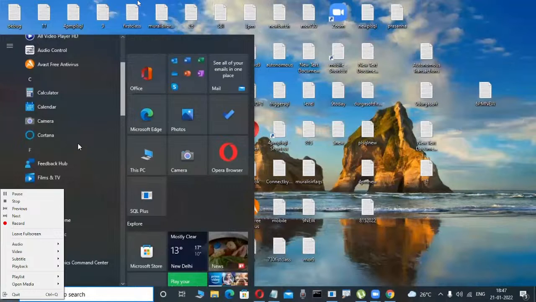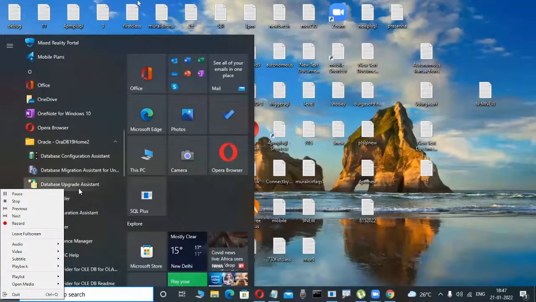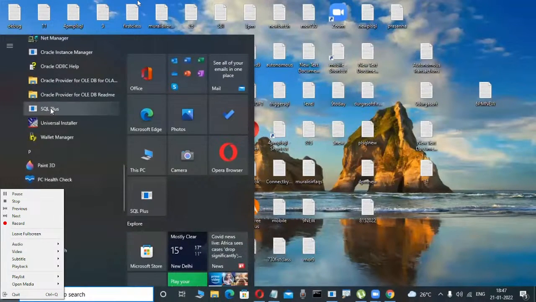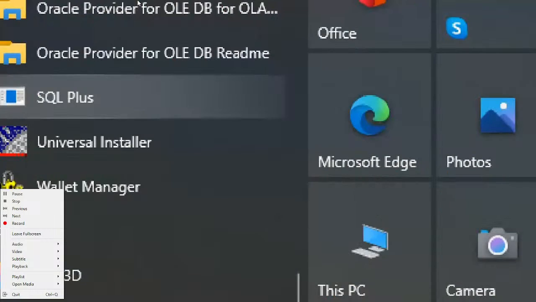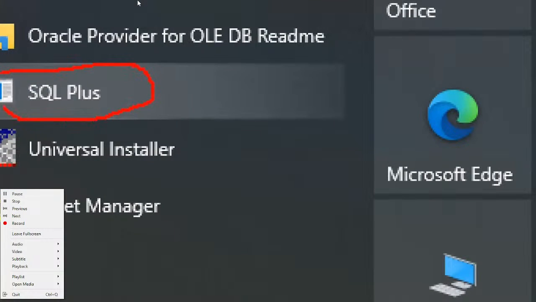Don't worry. When I install the Oracle software, the SQL Plus tool is automatically there. Daily through this tool, we interact with the server, that is, the Oracle database. Those are all the things we learn in our course: what is this tool, what is that server, how it is connected, what is the username, what is the password. SQL Plus is a default tool.